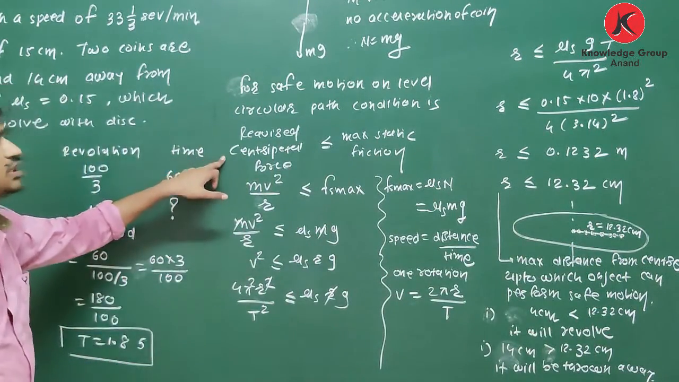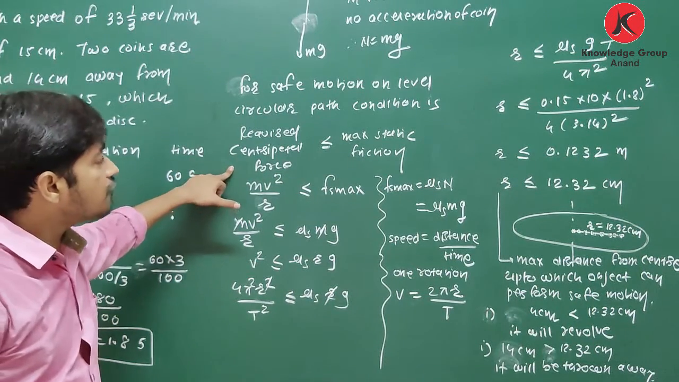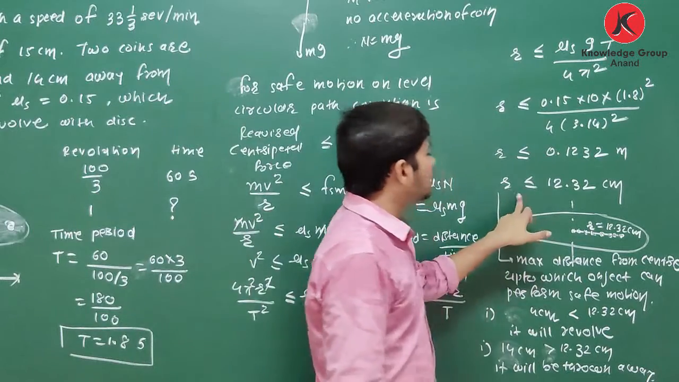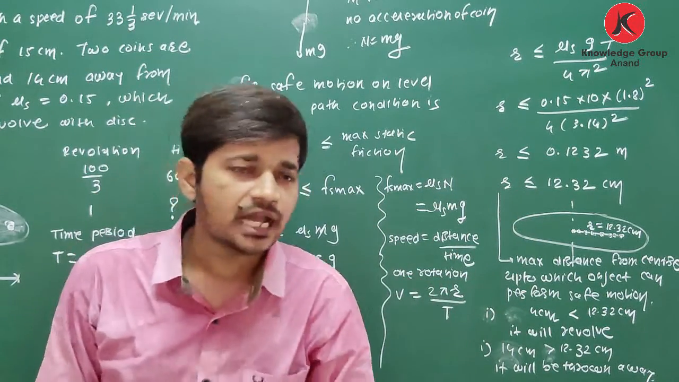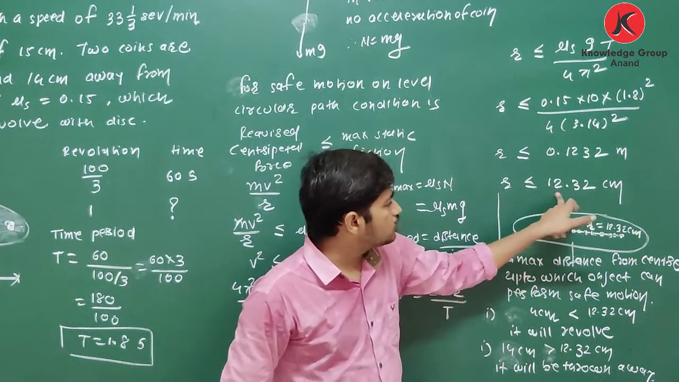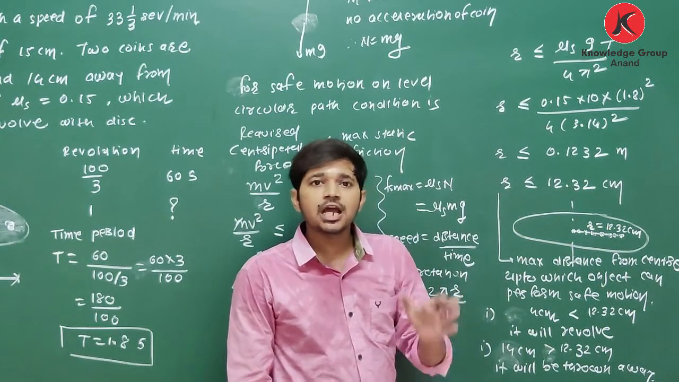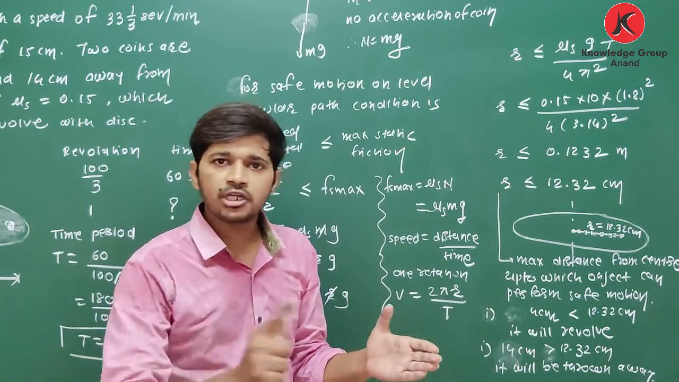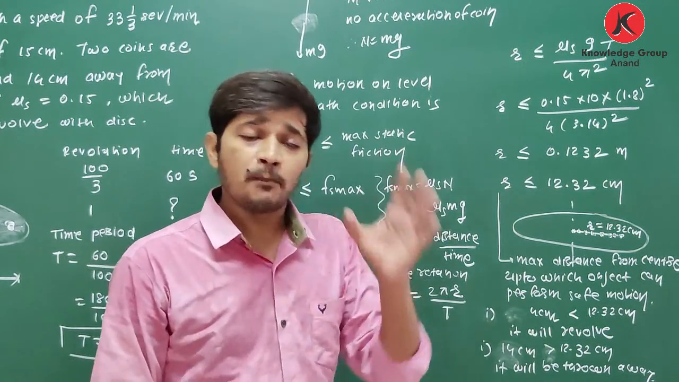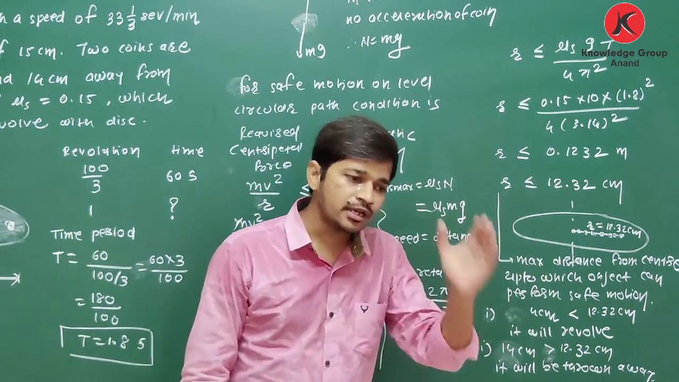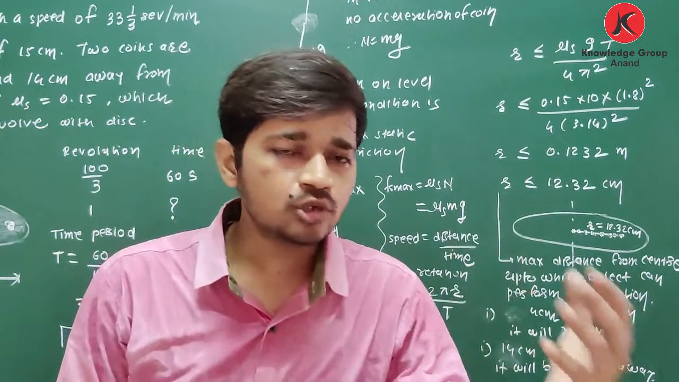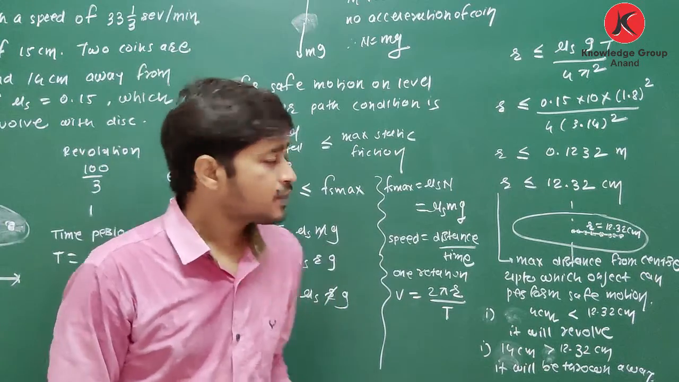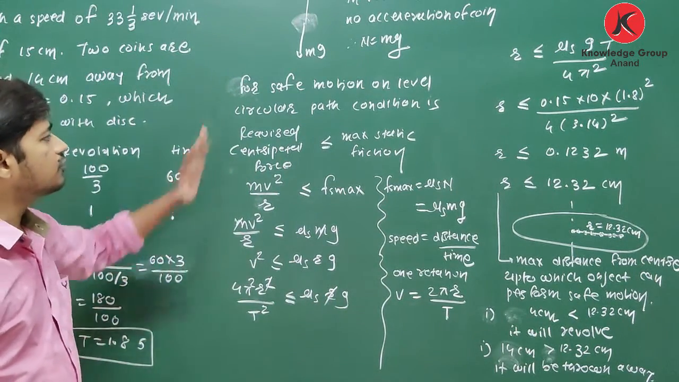Why do we take this condition? This condition is for safe motion on a level circular path. With the help of this condition, we have obtained one equation of distance from the center, that is r is less than or equal to 12.32 centimeter. It means up to this distance, if we put any object, any point, it will perform rotational motion. But if we place the object or coin at a greater distance, it will be thrown away. Clear about this? Yes, you have to remember this condition.